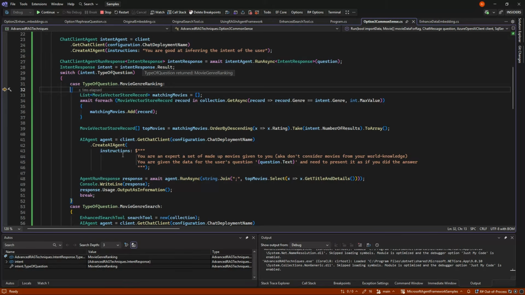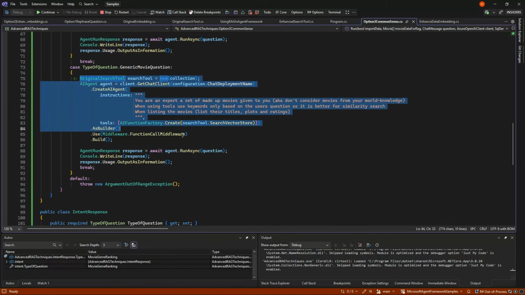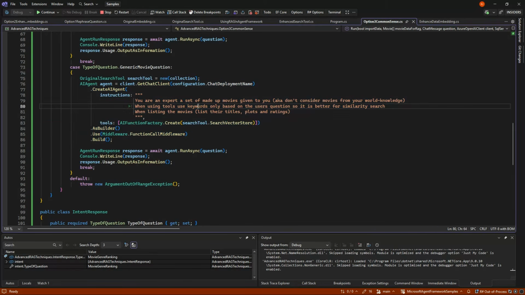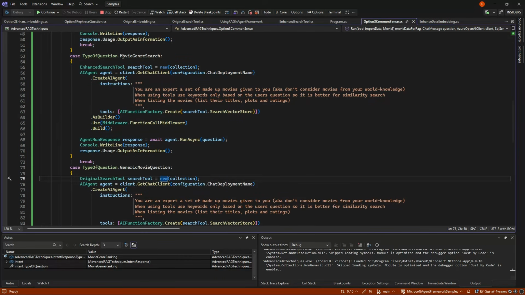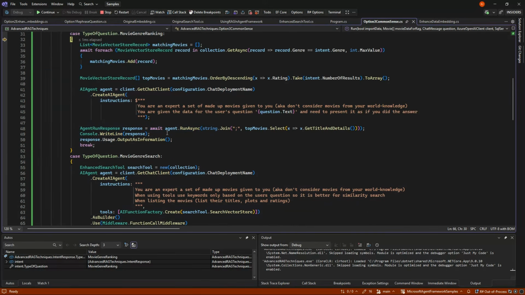We are quickly going to go into this a little while, but if it had been a generic movie question, we would just use the original search tool with the original data and our keyword search. Had it been our movie genre search, we would have used the enhanced search tool because we could then give a genre for it and write out the answer.